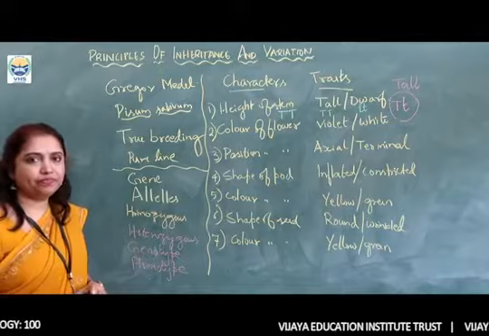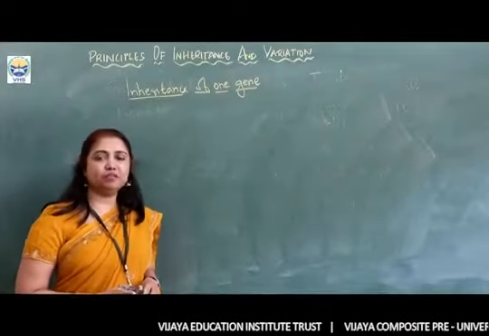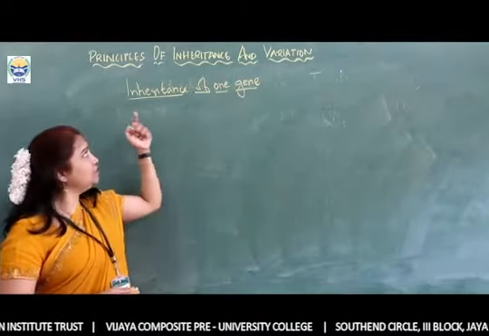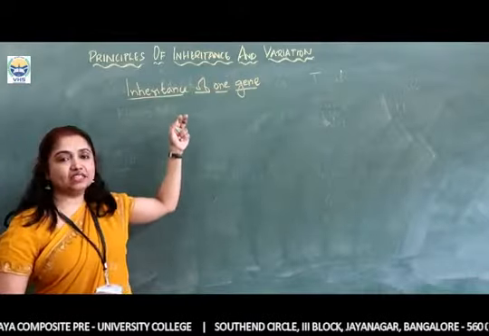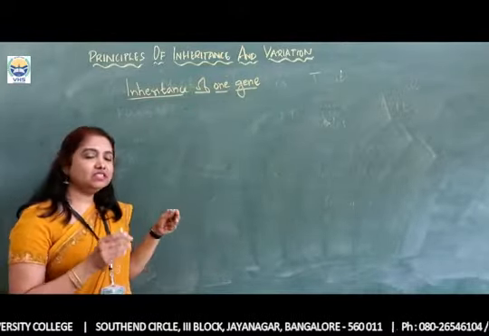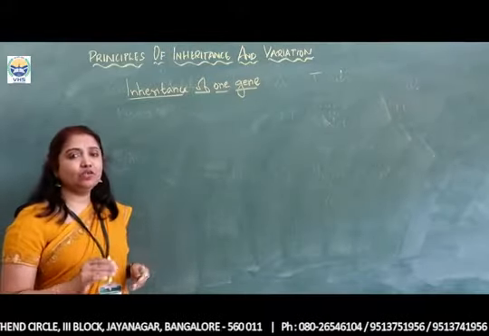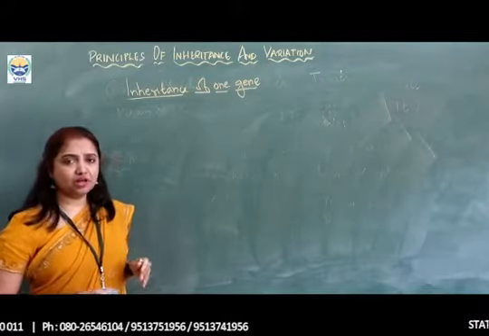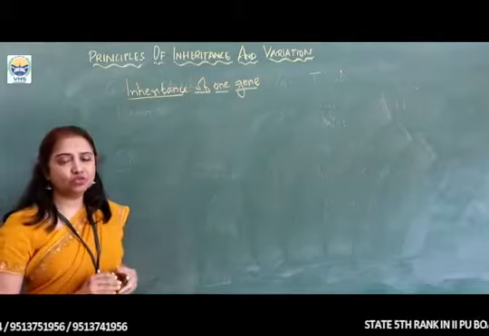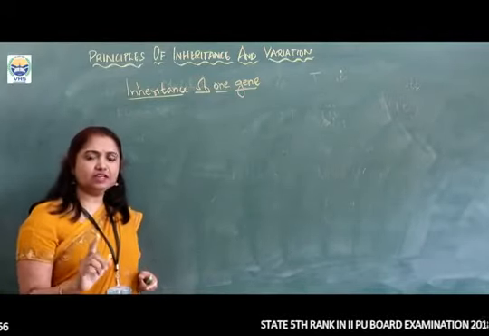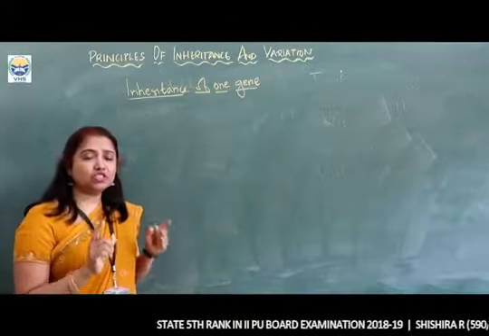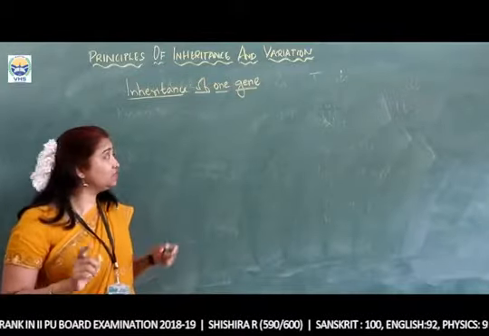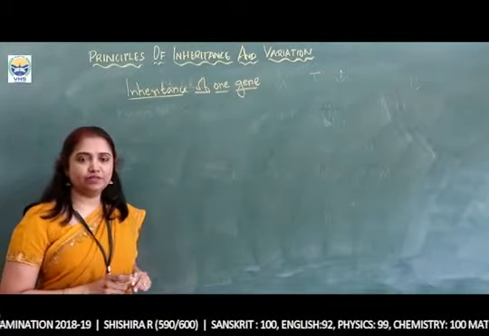phenotype, the morphological expression of the genes, is called the phenotype. As I said before, Mendel put forward the laws of genetics, and to study these laws of genetics, we are taking up the first one, called inheritance of one gene. While studying inheritance of one gene, we are going to learn about the first law, that is the law of dominance. Before going to the laws, first let us study what we mean by inheritance of one gene. That is, for a single gene, how is it represented? Which character does it hold? Or does it hold the alternate traits also? All these things we are going to study in inheritance of one gene.